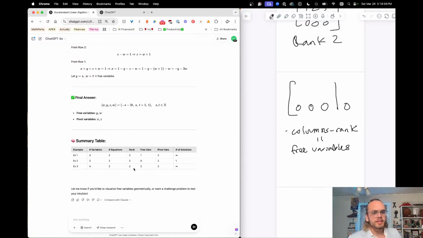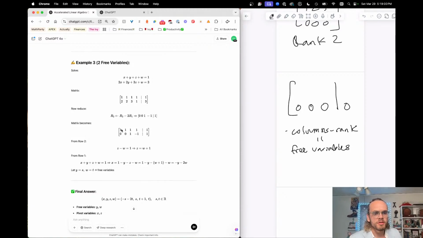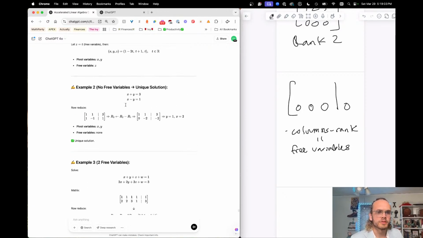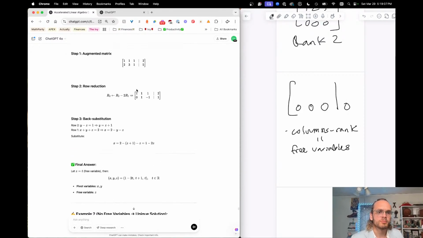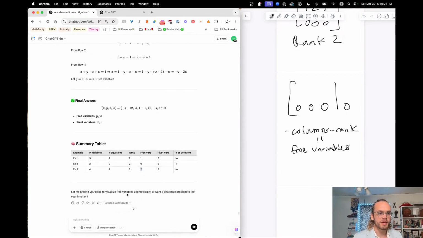So looking back, these were all rank 2. Let's see if I can understand why these equations were all rank 2. It's because pivot point here. Pivot point here. Pivot point here. So yeah, they all have 2 pivot points. They don't have any 0, 0, 0 rows. The number of variables is different though. So this first one had 1 free variable. The second one had 2 free variables because the columns, aka the variables, minus the rank is equal to the number of free variables. Cool. All right, I'm getting this now.